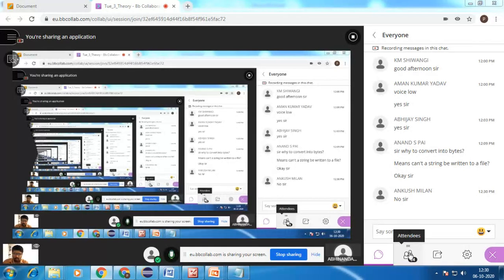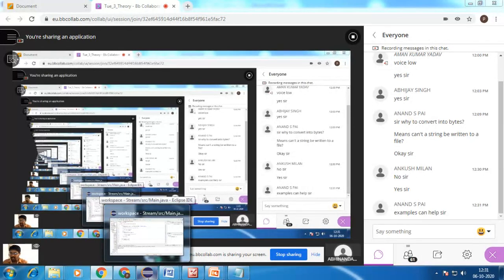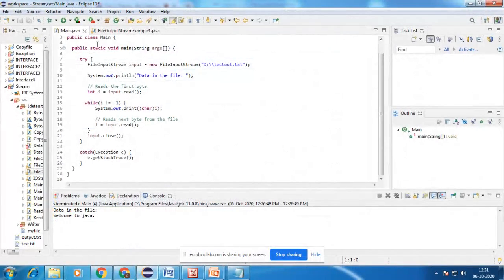Can I go through another example in FileInputStream? Yes, Ankush? Okay, definitely, examples can help. Thank you for the reply. So definitely I will go with some more examples.